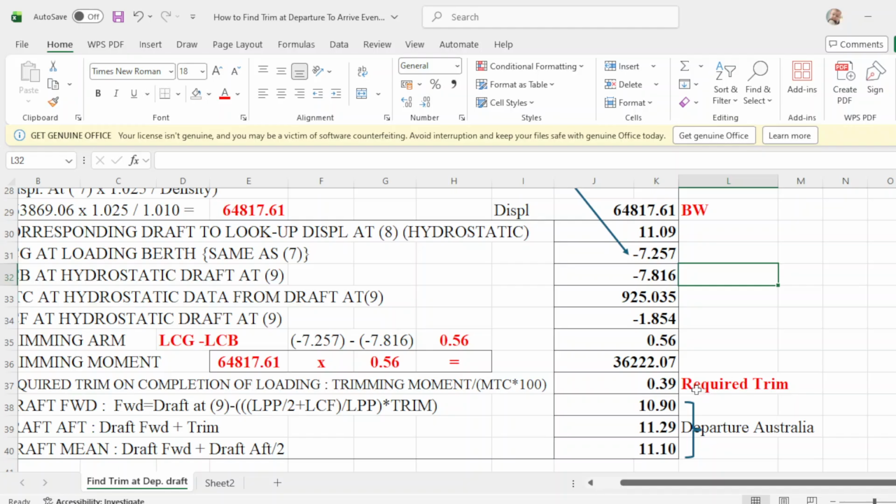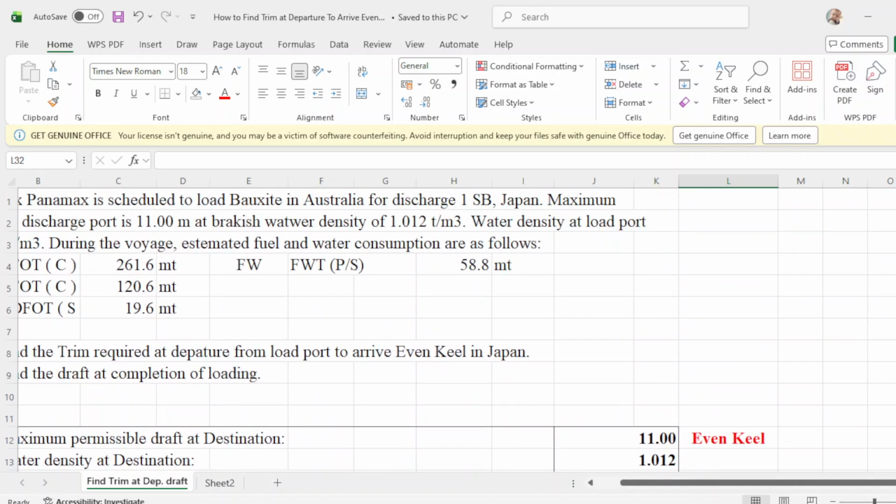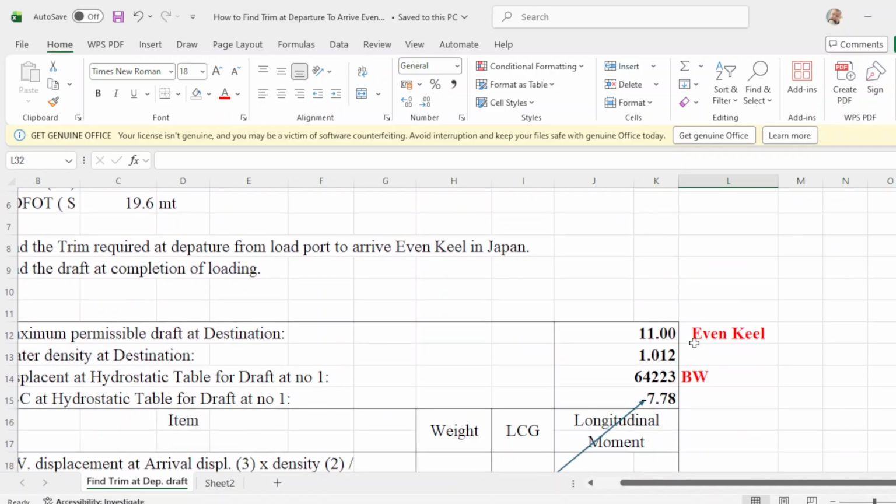Desired trim or required trim. Okay, required trim. So I hope that's clear. So when you have this trim, then when you reach Japan, it will be even keel. Okay. So when you reach Japan, it will be even keel. This will be Japan.